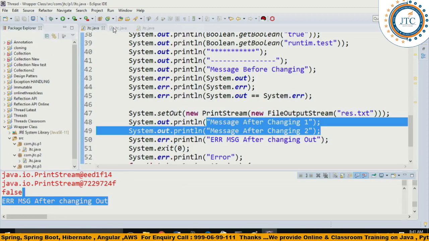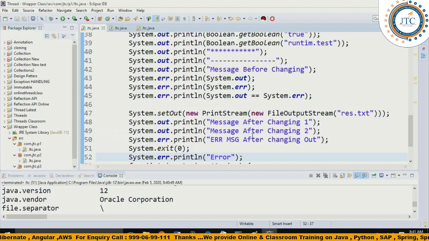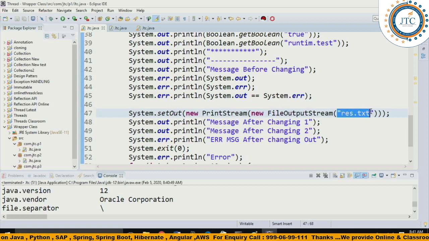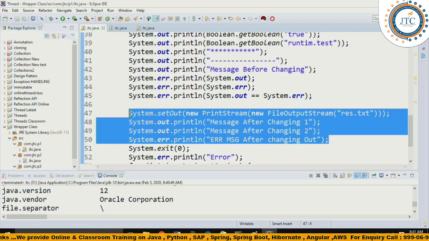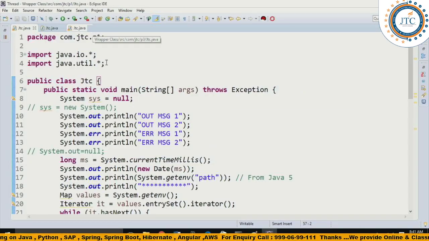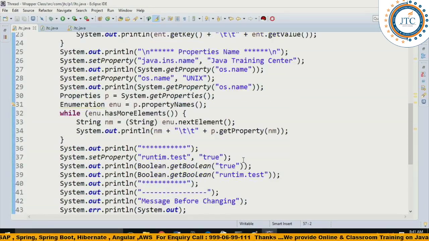So what you will do is, in your current working location, you need to check whether the res.text has been created or not. In that location, whatever the change 1 and change 2 you have written, this message will be displayed in this res.text, because again I need to show the corresponding working location. I don't know where the workspace of this Eclipse is, so I need to find it out. Anyways, you can try it on your own laptop, and the basic topics of this have been completed here, right?